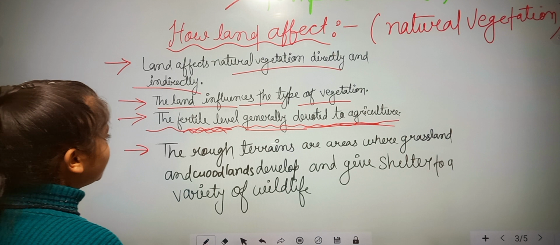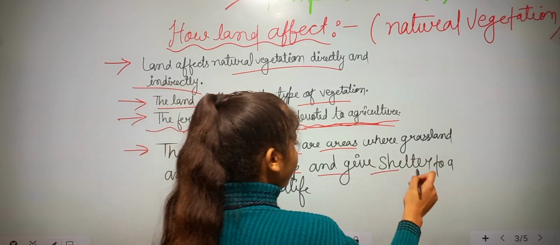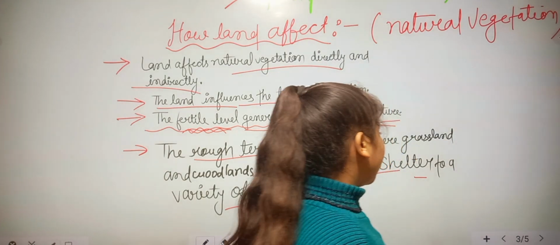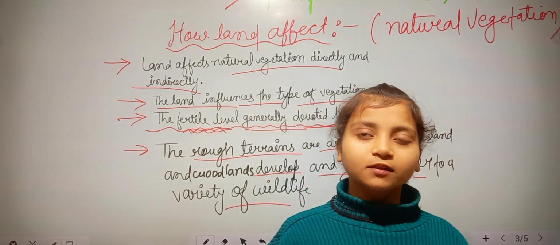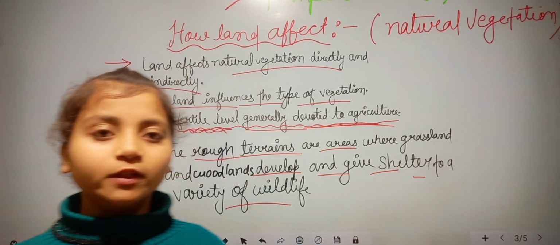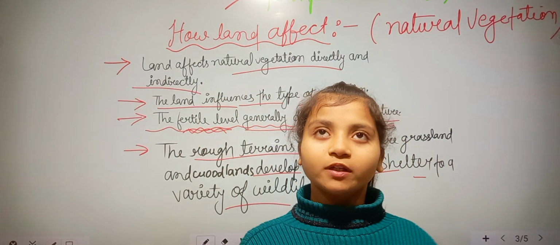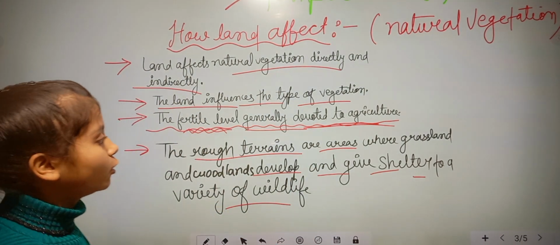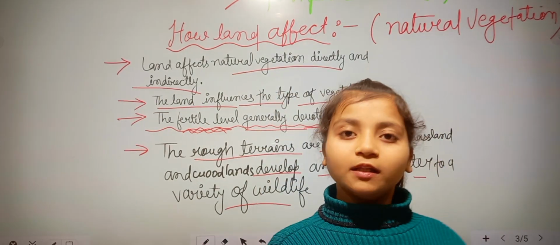So our fourth point is the rough and rugged terrains are areas where the grassland and woodlands develop and give shelter to wildlife. A simple meaning is that a grassland or a woodland gives shelter to a variety of wildlife. It means the wild animals that move on the ground, not in the air, because in the air only a few animals move, like bird species. The rest of the wildlife move on the land. Even humans live on land.